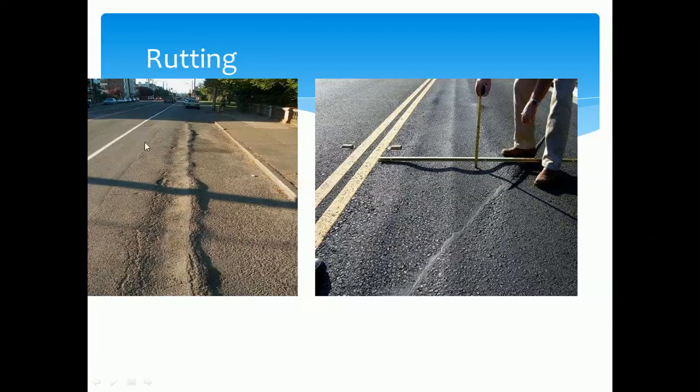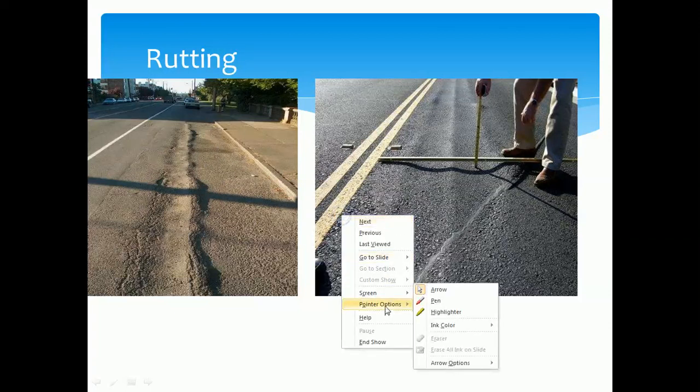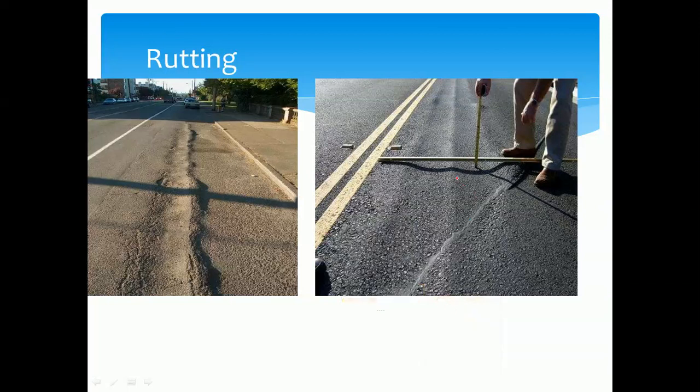So what is the cause of this? Because of the heavy moving vehicle. You can observe in both the first and second figure. There is a small depression you may observe in this type of failure. Because of this, undulations are formed on the road surface. That is what the rutting.